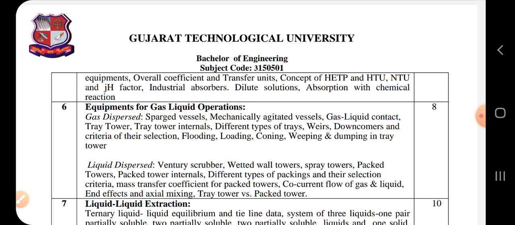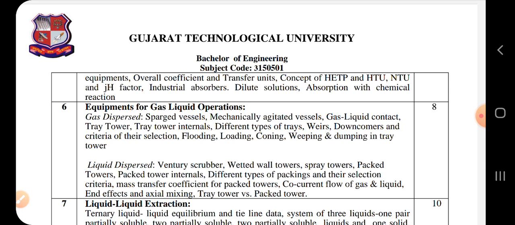We will see problems related to the tray tower, all these things: flooding, coning, weeping, dumping. These are the problems associated with the tray tower. Then we will see the packed tower and liquid dispersed equipments.